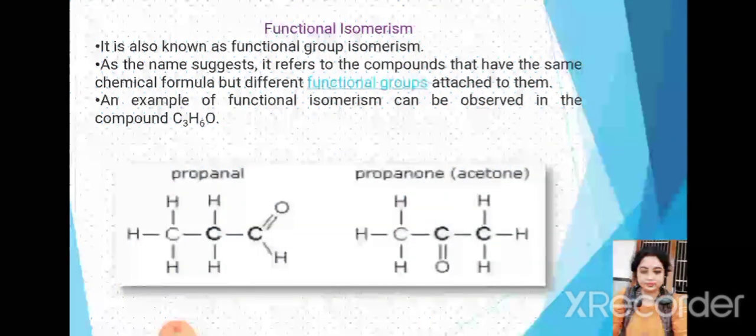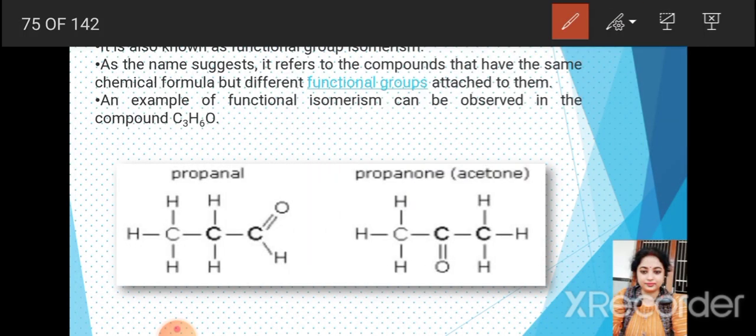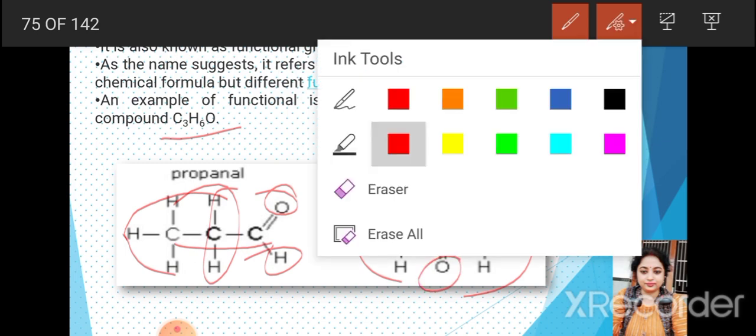Let's take an example of C3H6O. Again, we will count if every atom is present or not. C3H6O. 1, 2, 3. 1, 2, 3. 4, 5, 6. C3H6O. C3, 3, 3, H6O. So the formula is correct now.